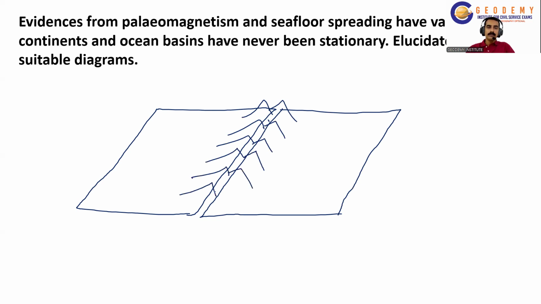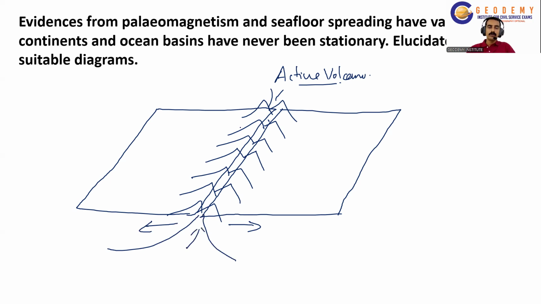Then many active volcanoes were present in the ridges, so they were searching for why such active volcanoes are present in the ridge. They assumed that due to seafloor spreading, that is, due to the divergence of these two plates, the magma erupts out and active volcanoes are present in the region. Thus they first concluded that the seafloor is spreading. Then they put forward many evidences for this. So let us discuss the evidences.